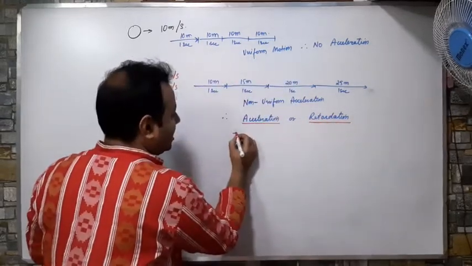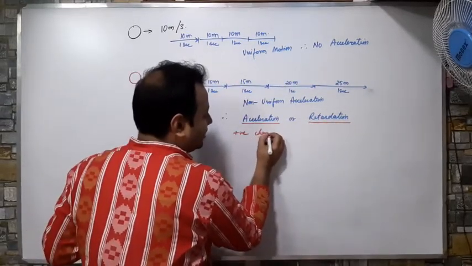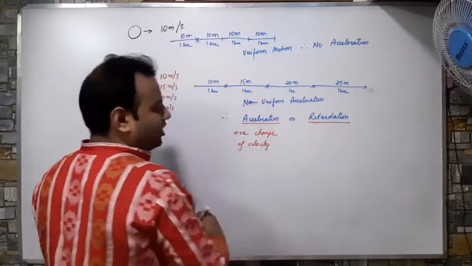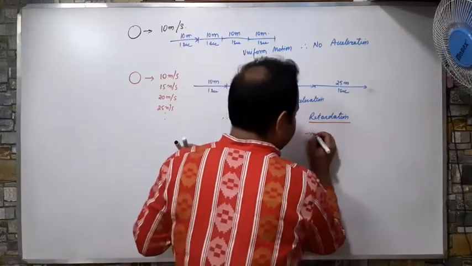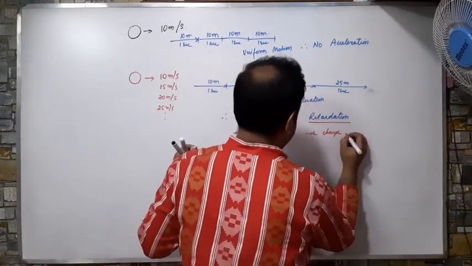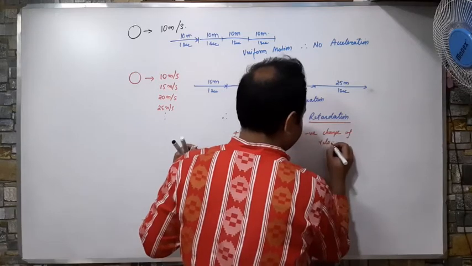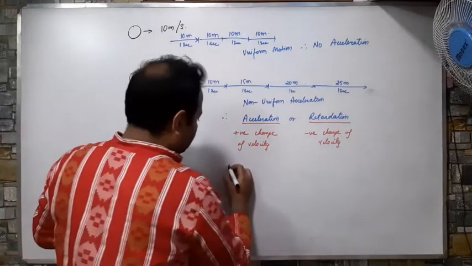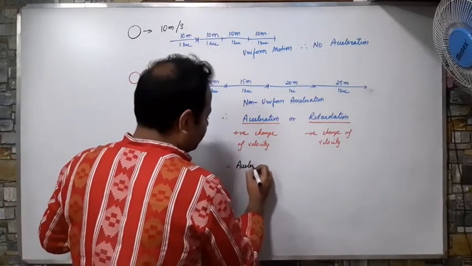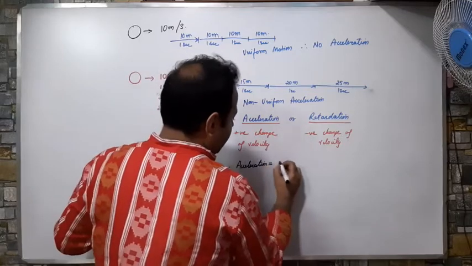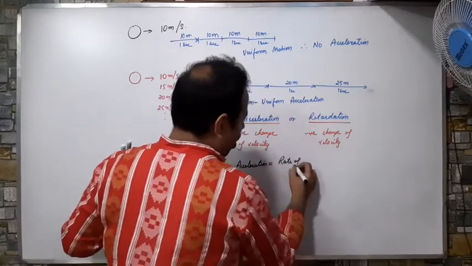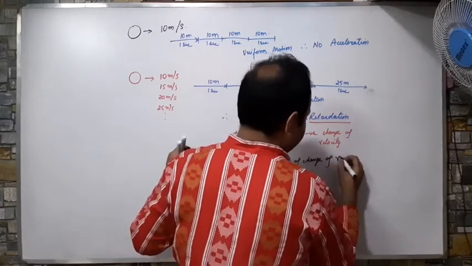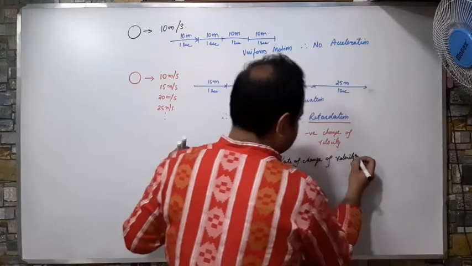Acceleration is the positive change of velocity, and retardation is the negative change of velocity. So therefore, acceleration may be defined as the rate of change of velocity.